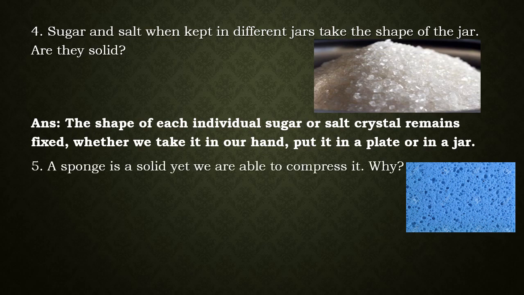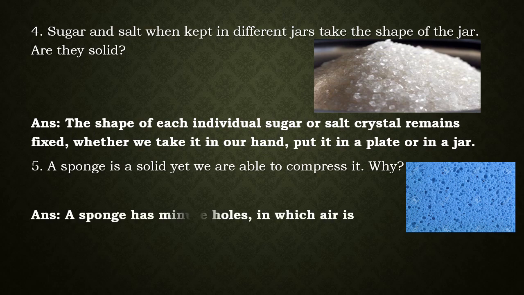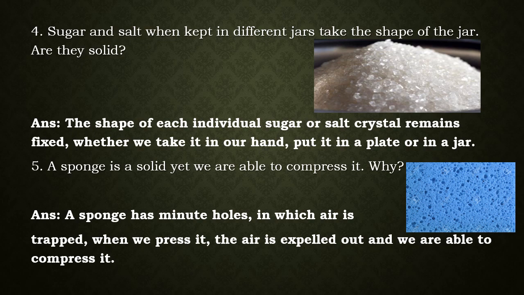A sponge is a solid, yet we are able to compress it. Why? Now in the image you can clearly see sponge has many minute pores. It has many holes in which the air is trapped. So whenever you're compressing it, the air is expelled out.